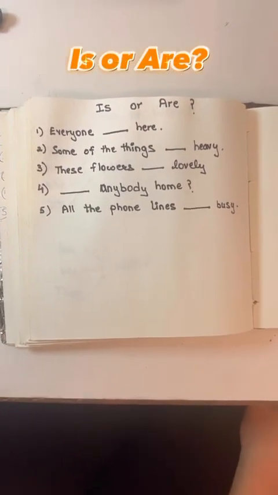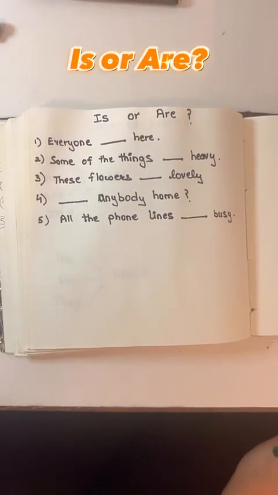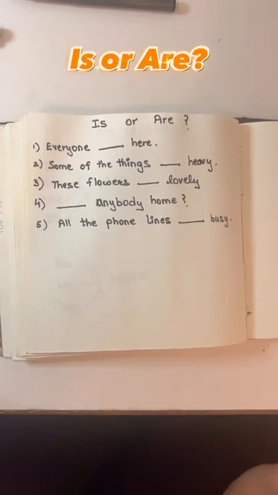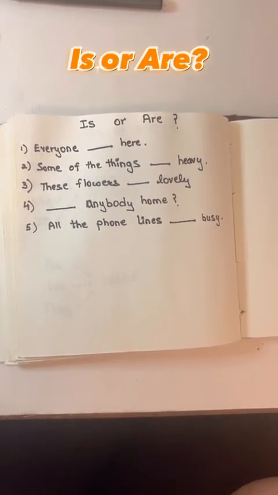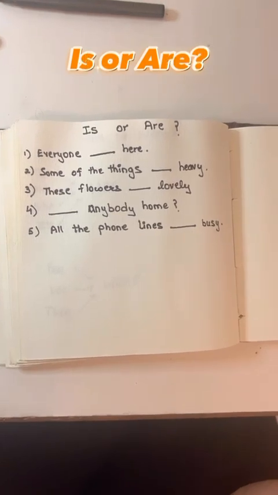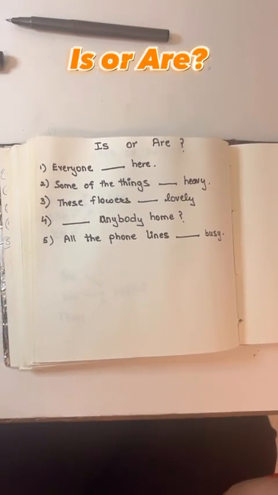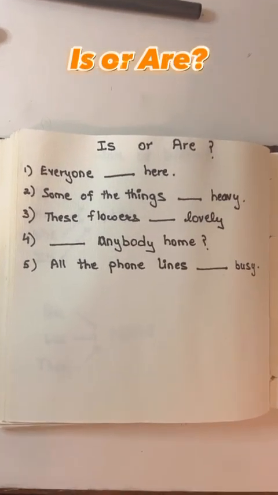So guys, in this video what we are going to learn about is "is" or "are", right? When to use "is" and when to use "are". By the end of this video you will be able to understand the difference between "is" and "are". Okay, so for example we have a first statement: "Everyone dash here."